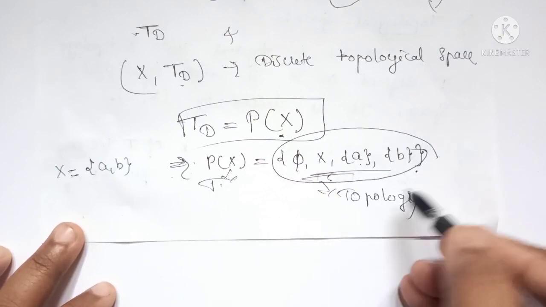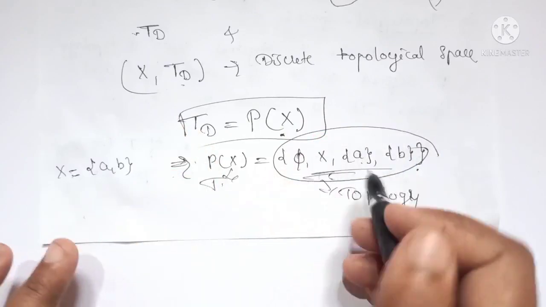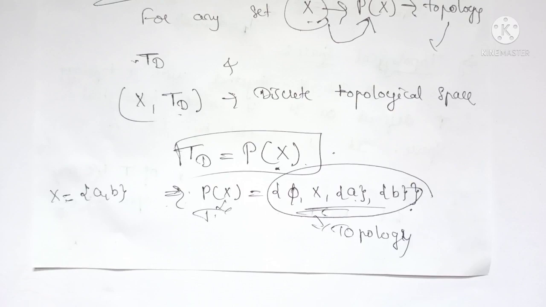Therefore we can say that the power set of any set is a topology and is called the discrete topology. Okay, in the next class we will deal with the different types of topology.